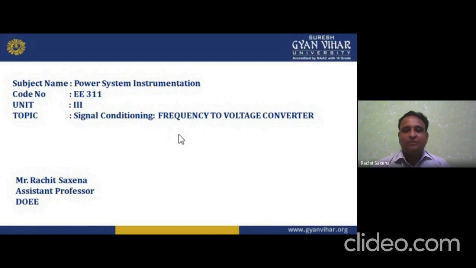One form may be electrical, mechanical, or physical quantities like chemical, acoustic, biological. We have pressure, temperature, displacement, all of which we can convert into electrical. That is an electrical transducer.